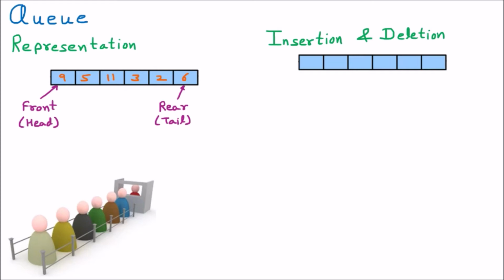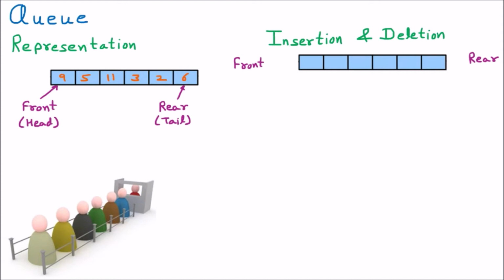First of all, we must understand that the left hand side is considered the front. So this side is the front by default, and the right hand side is the rear. While inserting we go towards the rear, and while deleting we focus on the front. So in this diagram, the front is on the left hand side and the rear is on the right hand side. But first, we must know that as it is an array representation, all the spaces have index values.